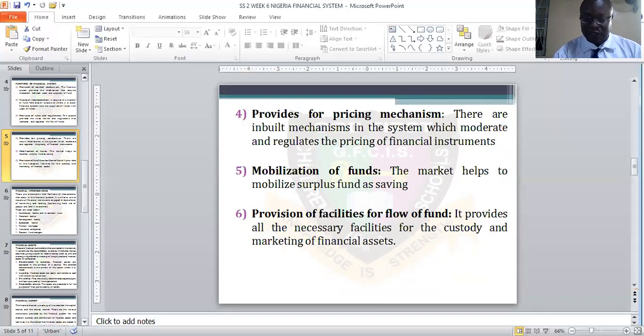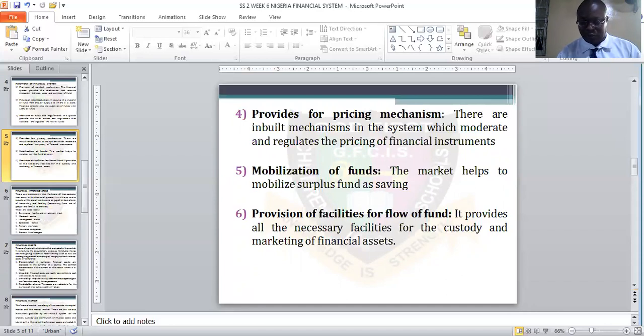So mobilization of fund. The market helps to mobilize surplus fund as savings. So when there is surplus fund, they make sure that it is kept in a saving area. Then provision of facility for flow of fund. So they provide all the necessary facilities for the custody and marketing of financial assets.